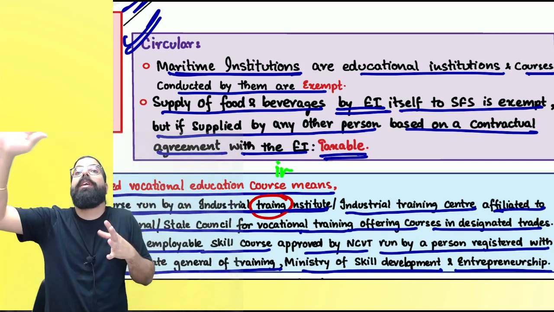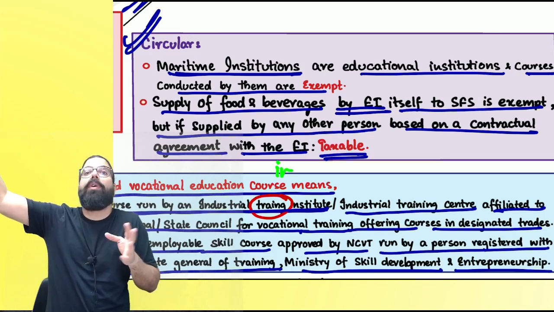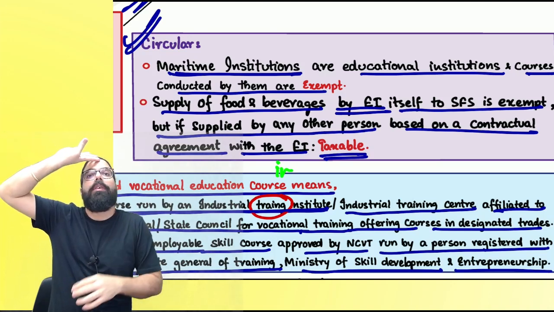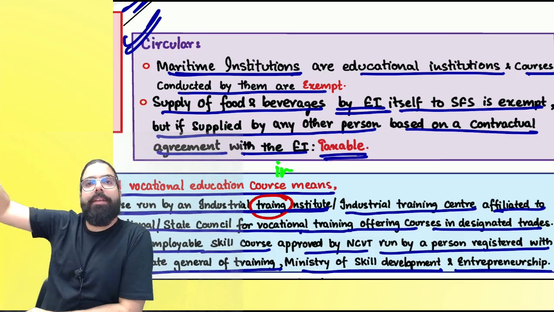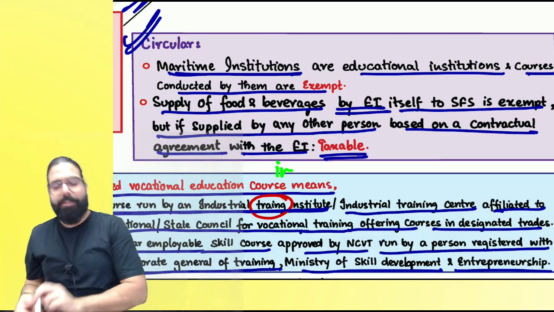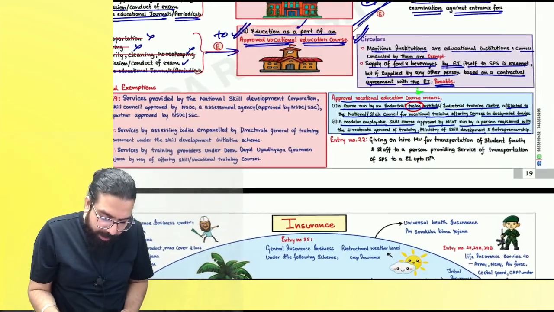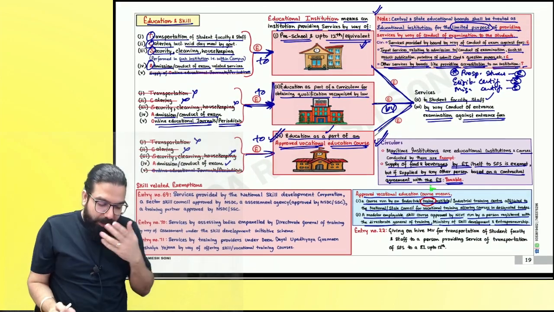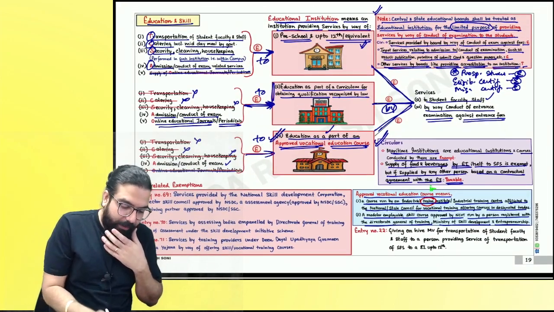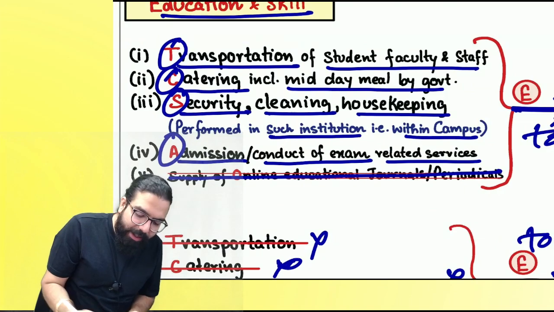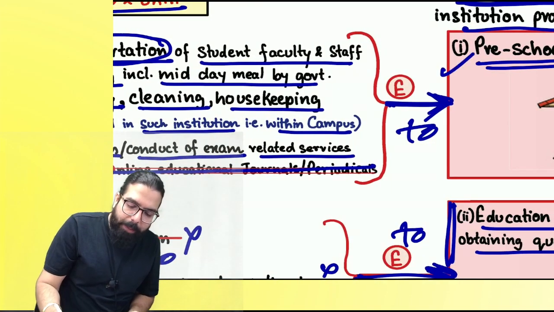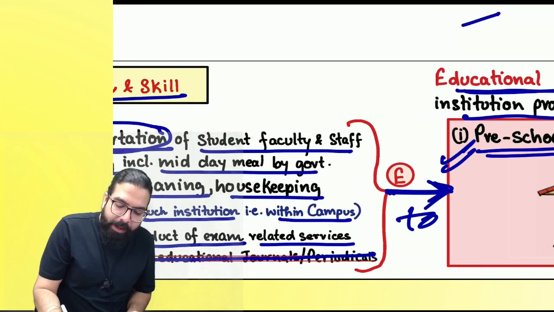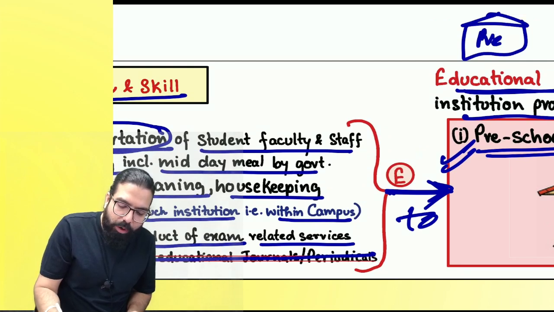If the educational institution hired one caterer or restaurant and told them, you can put one stall over here and start selling your food, that is always taxable. Everyone over here now, listen to me very carefully. One small point I want to tell. Transportation services, when provided by one person to a preschool, are always exempt, everyone. Supposing this is a preschool where kids are going.